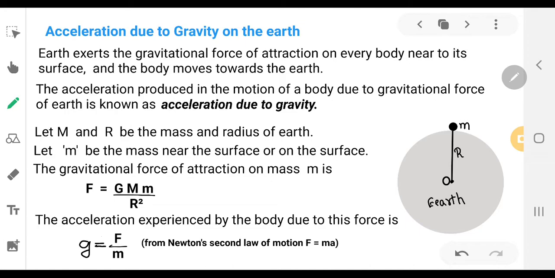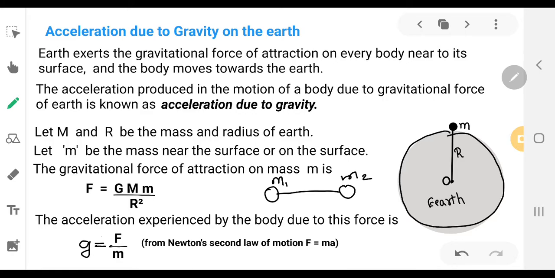So in the first video we studied about gravitational force, Newton's law of gravitation. According to Newton's law of gravitation, if there are two objects of mass m1 and m2, they attract each other, and this attraction is due to their mass. So, according to that law, Earth is a massive body.